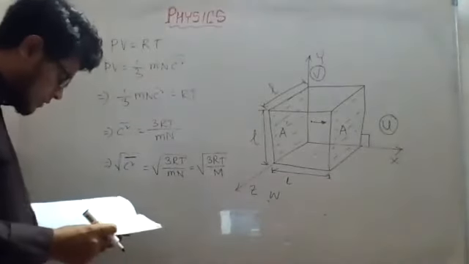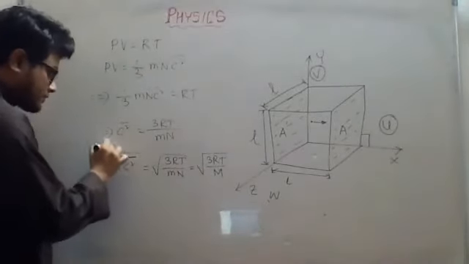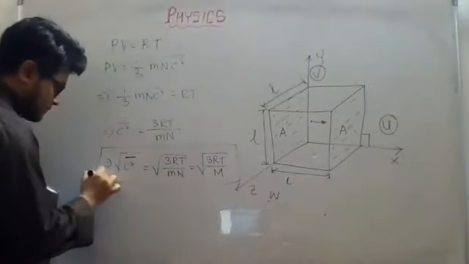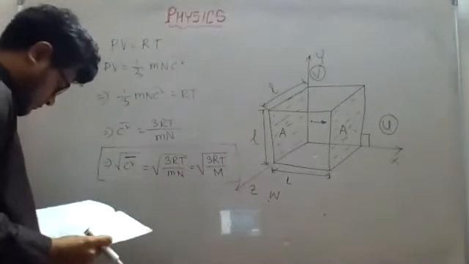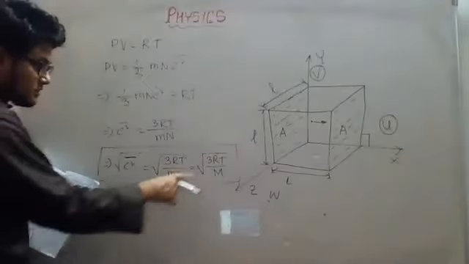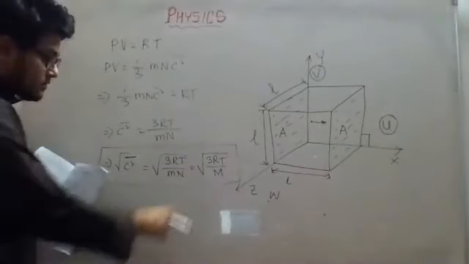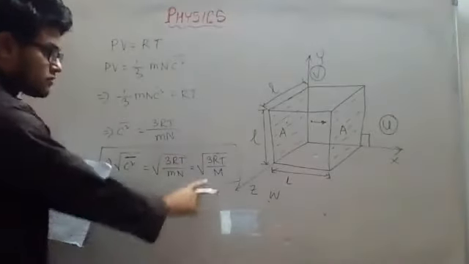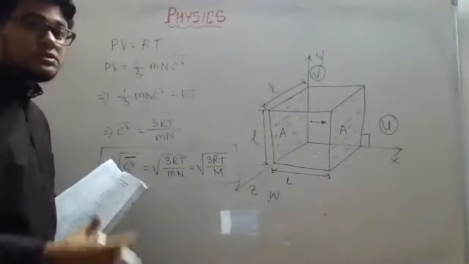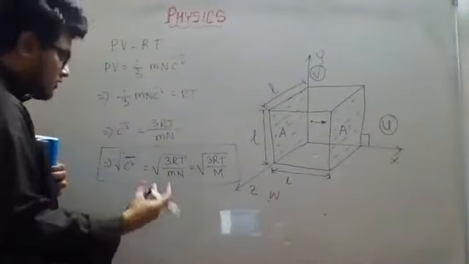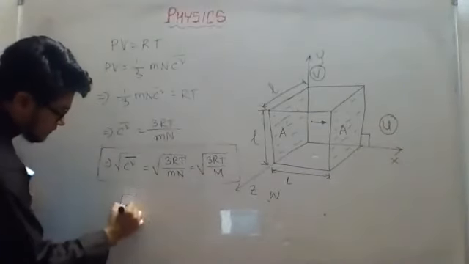So 3RT by M, this is another important equation. From here, if you notice, 3, R and M are constant. 3 is a constant, R is the universal gas constant, and molecular mass is a constant. This cannot be changed. So what can I write?